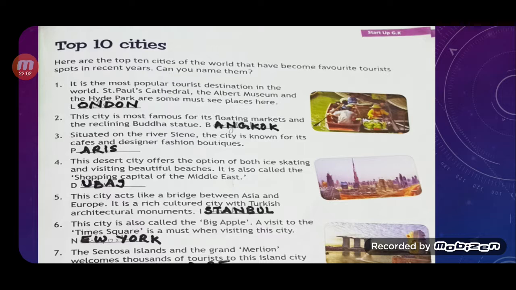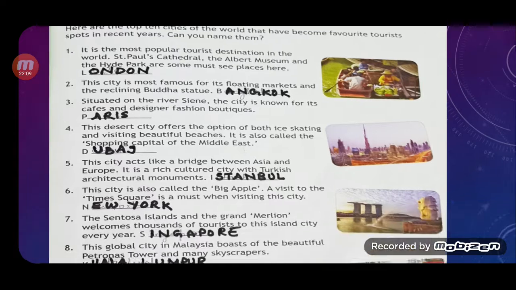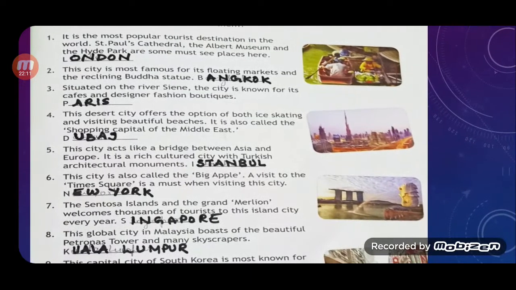A visit to the Times Square is a must when visiting this city. Answer is New York. Next, the Sentosa Island and the Grand Meridien welcomes thousands of tourists to this island city every year. It is Singapore. Next, my dear students, this global city in Malaysia boasts of the beautiful Petronas Tower and many skyscrapers.